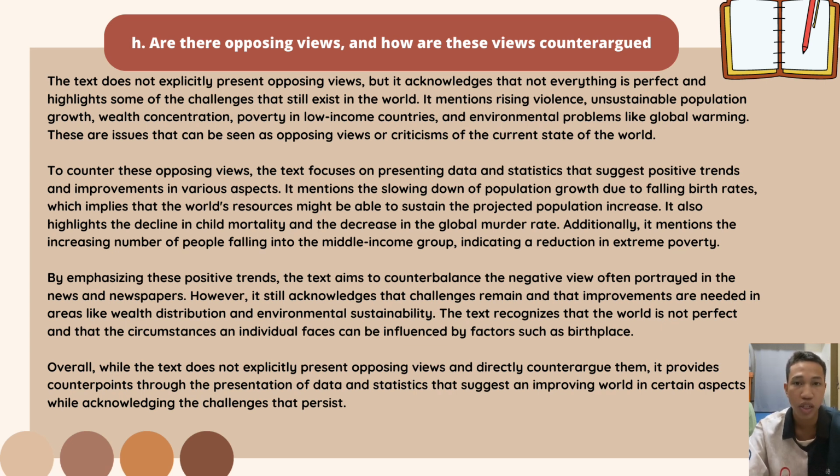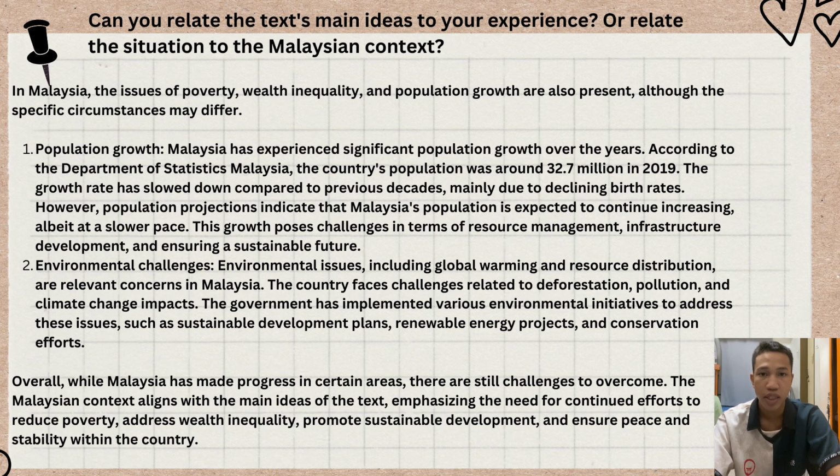By emphasizing these positive trends, the text aims to counterbalance the negative view often portrayed in the news and newspapers. However, it still acknowledges that challenges remain and improvements are needed in areas like wealth distribution and environmental sustainability. The text recognizes that the world is not perfect and that the circumstances an individual faces can be influenced by factors such as birthplace. Overall, while the text does not explicitly present opposing views and directly counter-argue them, it provides counterpoints through the presentation of data and statistics that suggest an improved world in certain aspects while acknowledging the challenges that persist.